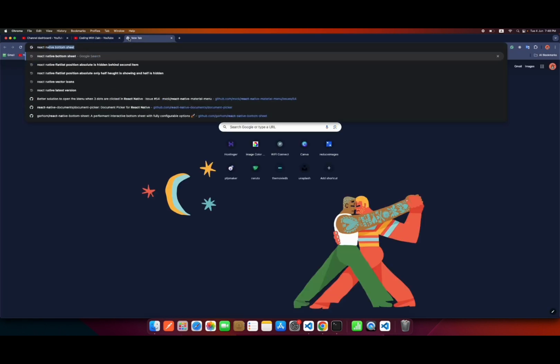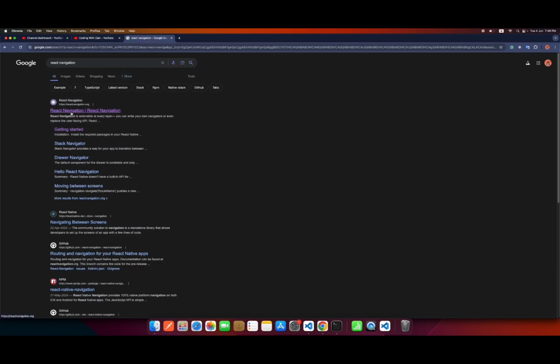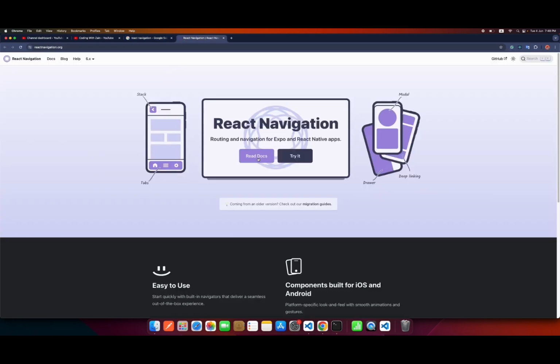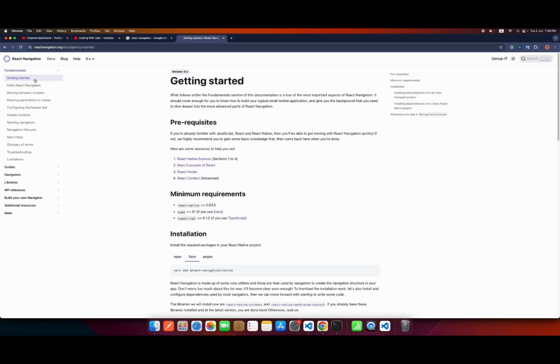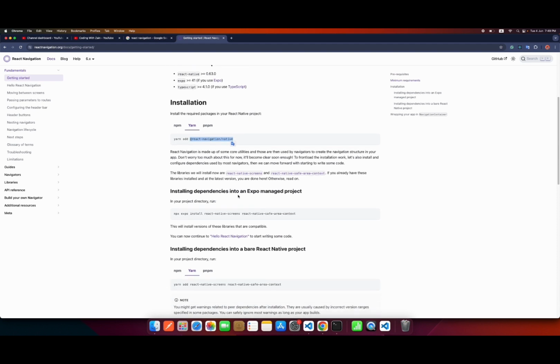React Navigation. Okay, and in the first link we will go to the first link, and we will read docs and getting started. Okay guys, so after that we have to install some packages. So we will click on this. First of all we will add this React Navigation native, and if you come to the installation, if you are using Expo, then you have to run this